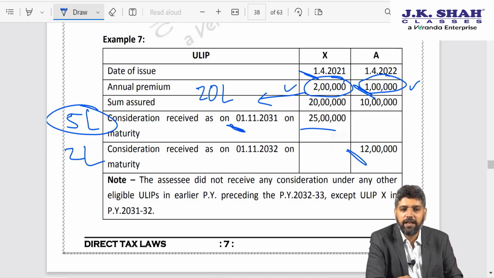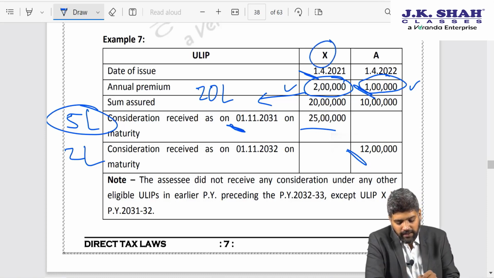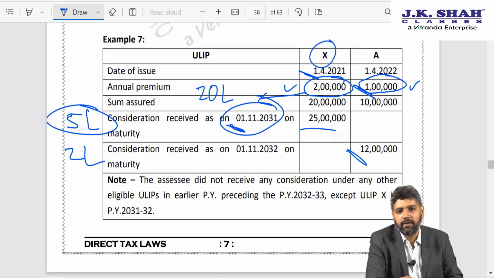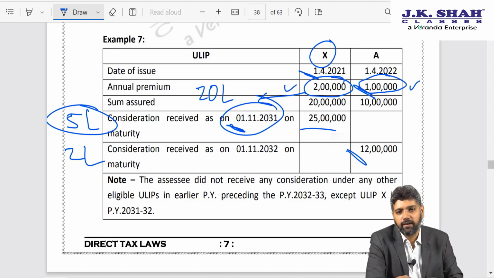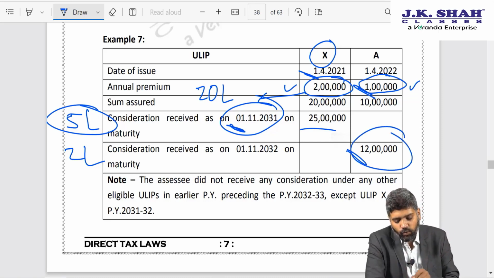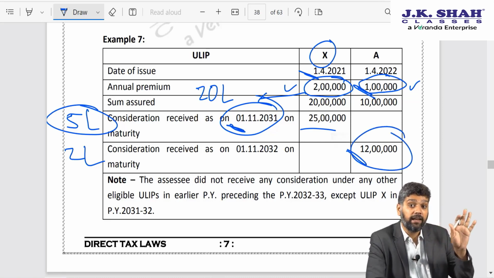I can idiot proof my argument by also mentioning one thing. The money received in policy X is earlier. So, suppose it was reverse. Money received in policy A was earlier. And you claimed exemption of the 2 lakh rupees in 2031 for policy A, let us say.